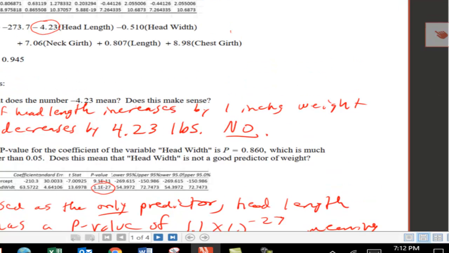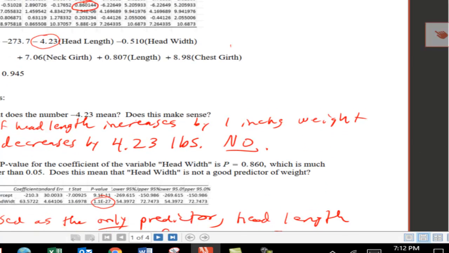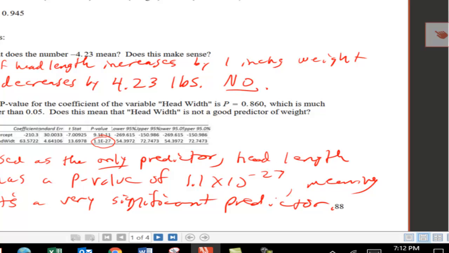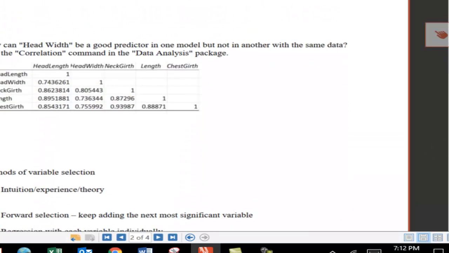When I run my regression with all of the variables, it looks like head width isn't doing anything at all. This is head width. But when I just use head width by itself, then it turns out to be very significant. There's something weird going on here, and let me show what it is.